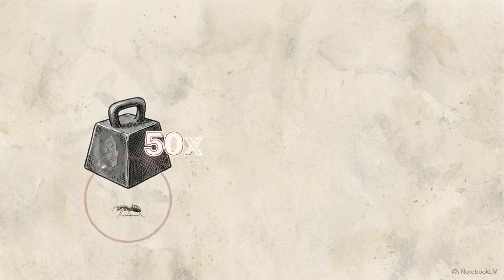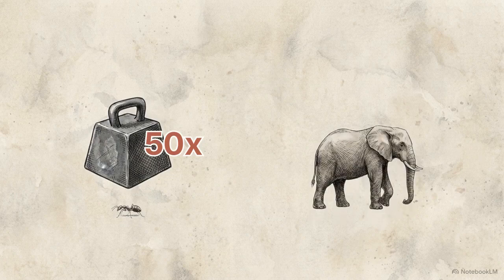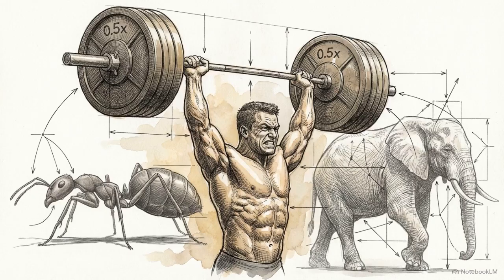Consider the incredible strength of a tiny ant. It can easily hoist 50 times its own body weight. An elephant, on the other hand, tops out at lifting about 10% of its weight. To put that in perspective, a healthy human sits squarely in the middle, capable of lifting roughly half of their own body weight.